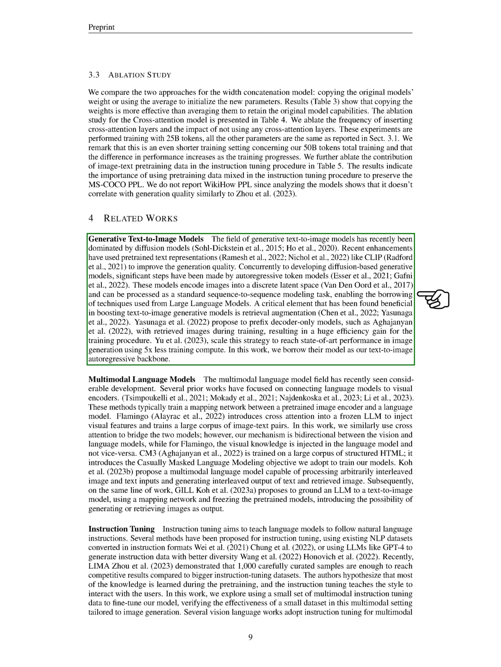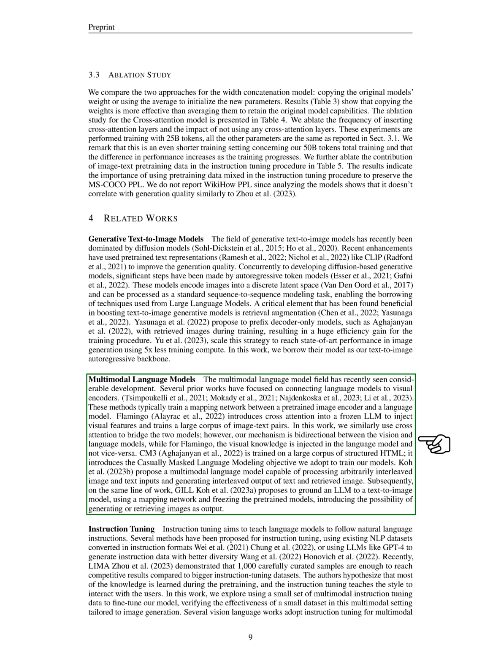A key factor that has proven beneficial in enhancing text-to-image generative models is retrieval augmentation. This approach involves prefixing decoder-only models with retrieved images during training, resulting in a significant efficiency boost for the training process. This strategy has been scaled to achieve state-of-the-art performance in image generation using 5 times less training compute. In our work, we adopt their model as our text-to-image autoregressive backbone.